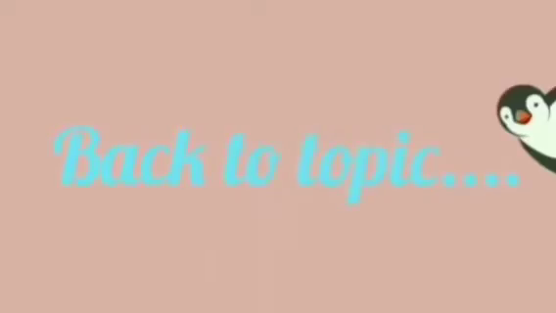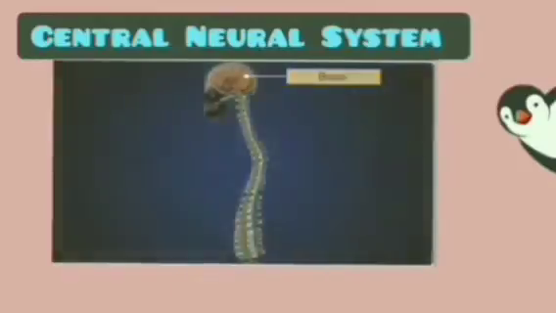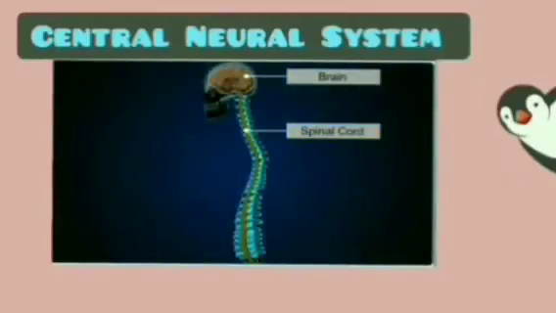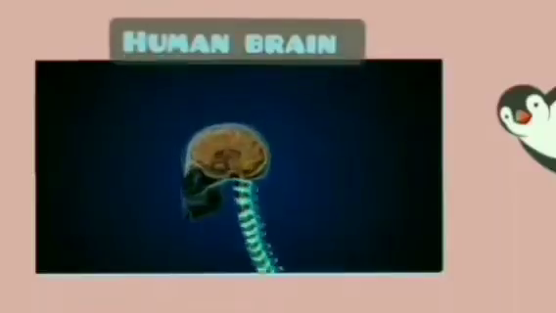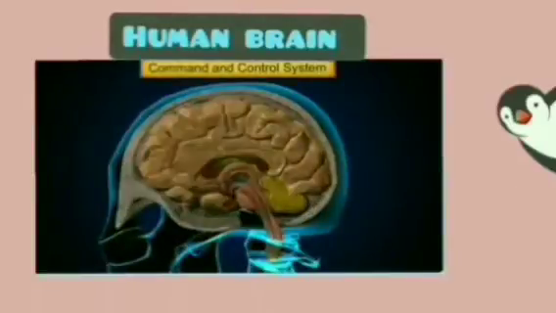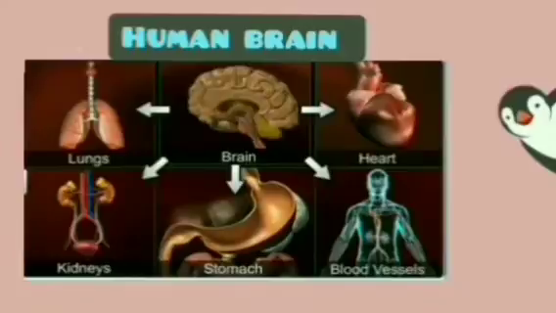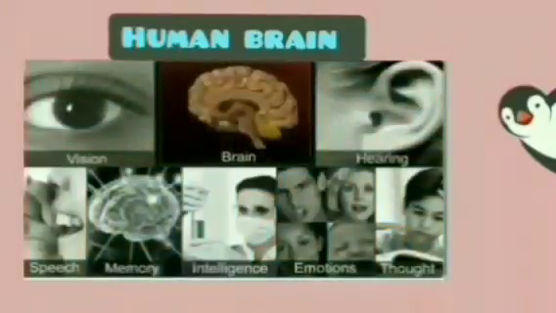So let's come back to the brain, central nervous system. As they mentioned, the brain and spinal cord compose the central nervous system. I'm going to talk about the brain. The brain is the central information processing organ of our body and acts as the command and control system. It controls the voluntary movements, balance of the body, functioning of the vital involuntary organs, also thermoregulation and processing of vision, and so on.